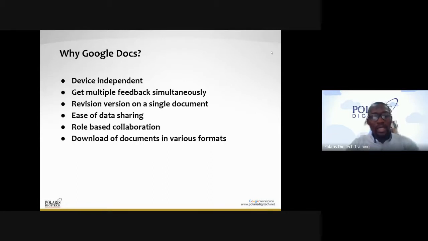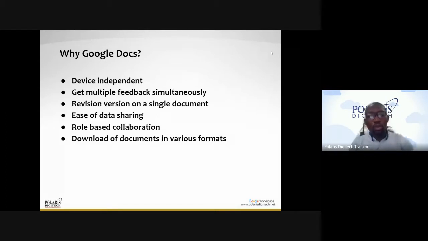You don't need to be saving them in several versions, or downloading an attachment, attaching it to your email, sending it to someone to review, who sends it back to you, and you download the attachment again. Now you need to be revising or changing the name of your version, saying oh, this is version 2, version 3. No. On Google Docs, it is that single document. Everybody will come on, you work together on it, you leave, then you come back again after another year, 2 years, or thereabout. And of course, you have ease of data sharing.